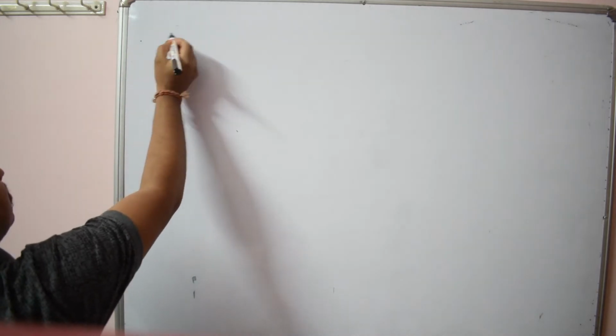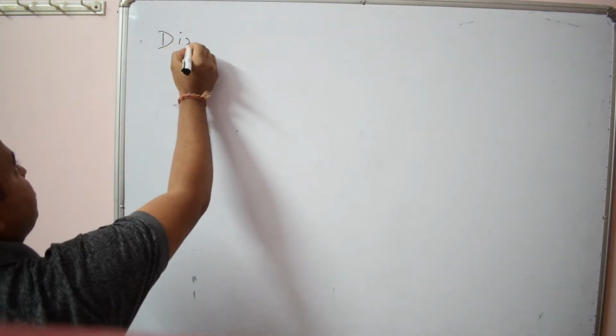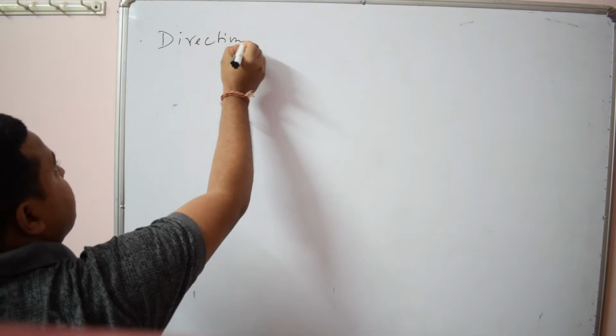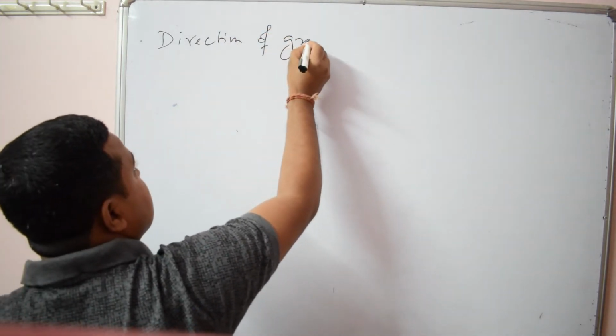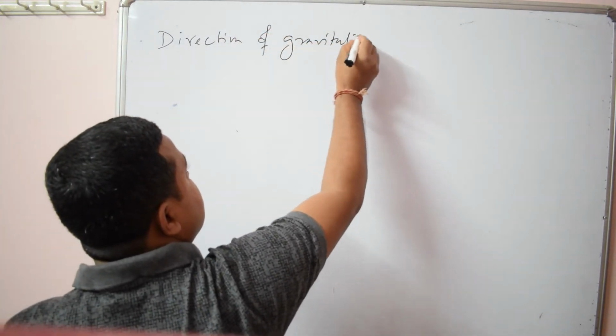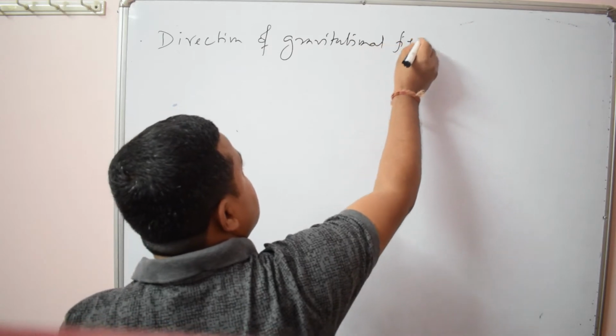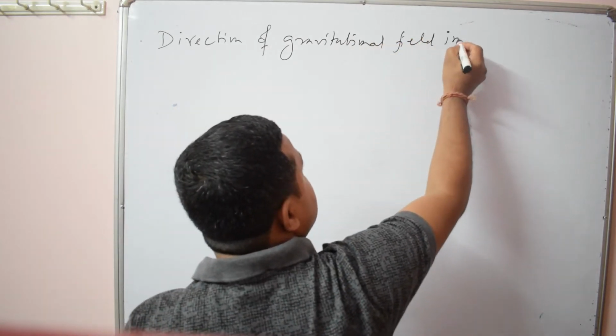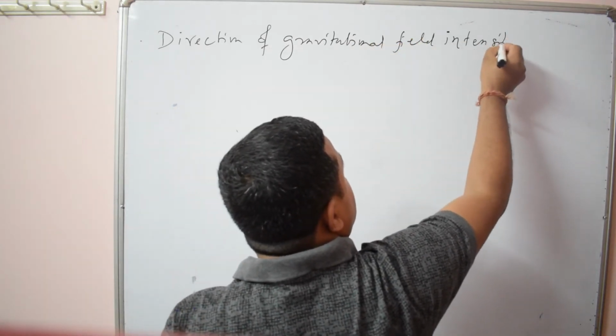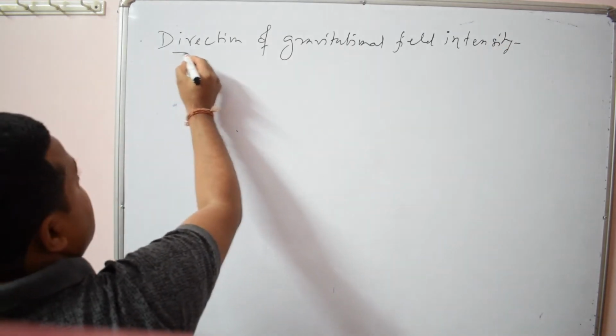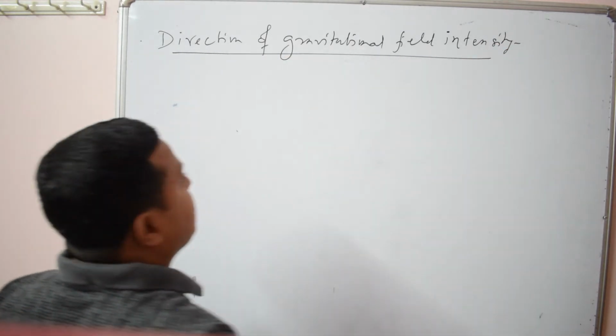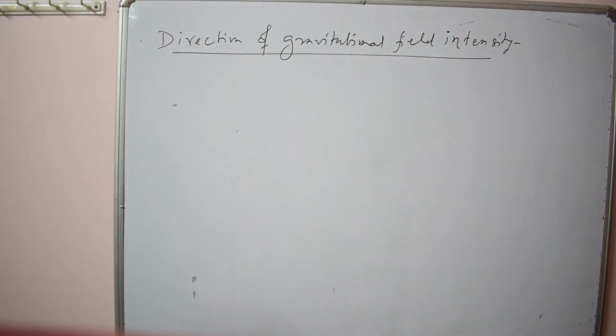Here you also have to remember the direction of gravitational field intensity. I already discussed the direction, because it is nothing but the force experienced by the object due to Earth.